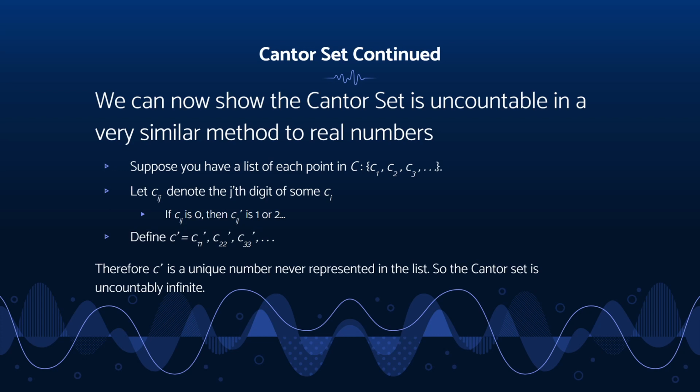And we can take any number that is not those decimal places and call that C prime, and just set it equal to all the numbers that are not the diagonals of C1, C2, C3, and so on when you write that out. So as we just did for the real numbers, we have constructed a number that is not represented in the original countably infinite set, and thus the countably infinite set does not contain all of the Cantor set points, so the Cantor set is uncountably infinite.